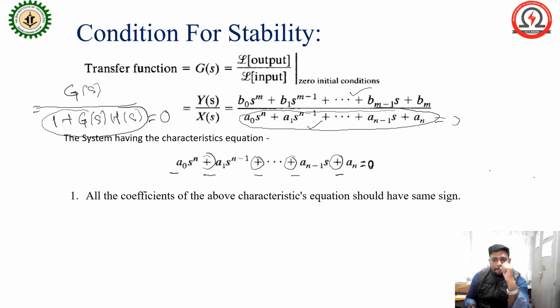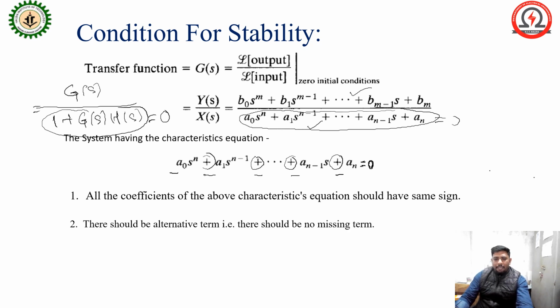Okay. Now the second point is that there should be no missing term. Missing term means s to the power n, then s to the power n minus 1, s to the power n minus 2, in this way up to s to the power 1, s to the power 0.